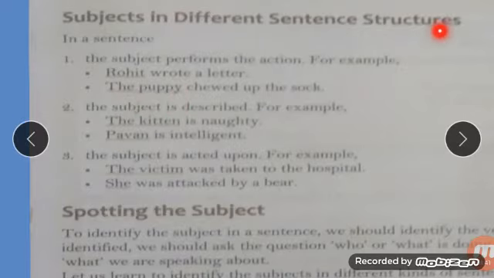This is the structure of the subject. When it is asked to write subjects in different sentence structures, first you have to write that the subject performs the action, with an example.